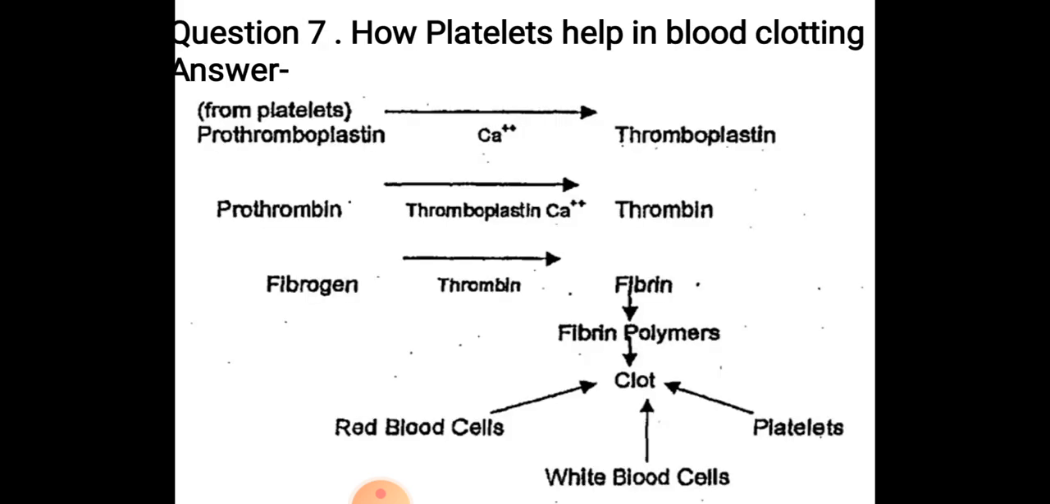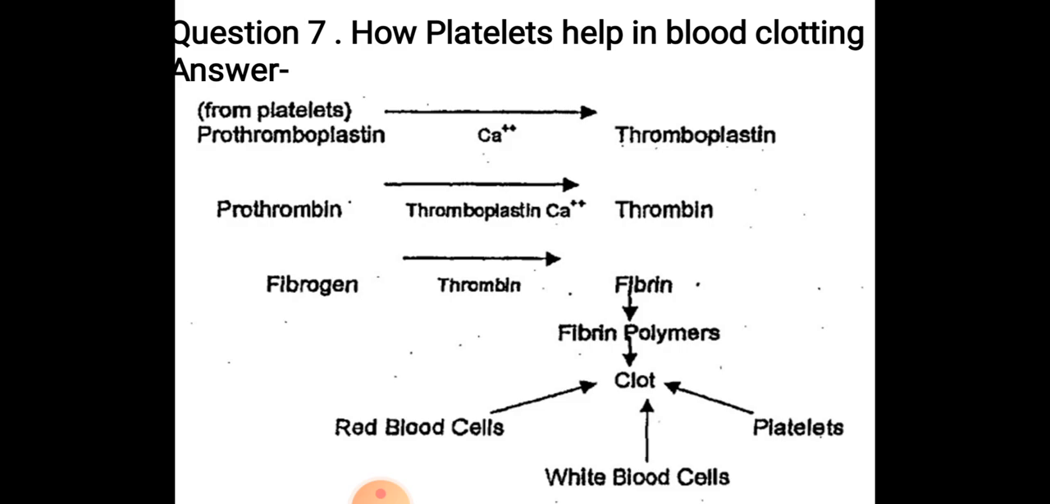Question number 7: how do platelets help in blood clotting? You can see the chart, in the form of a chart you can understand it better. What happens whenever there is an injury? At the injured site, the platelets accumulate and they start releasing the thrombokinase or thromboplastin enzyme. Now, how is this thromboplastin formed?